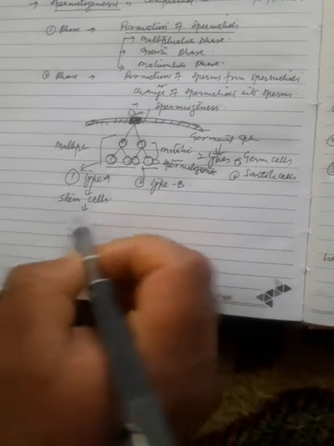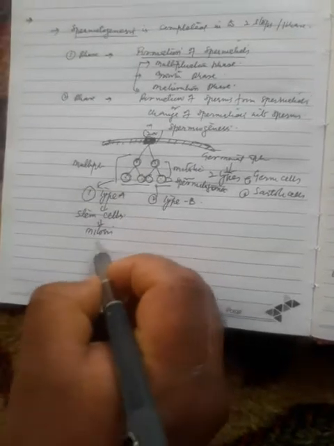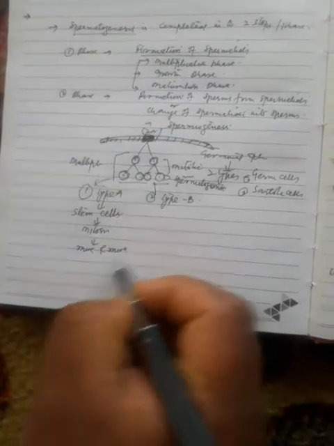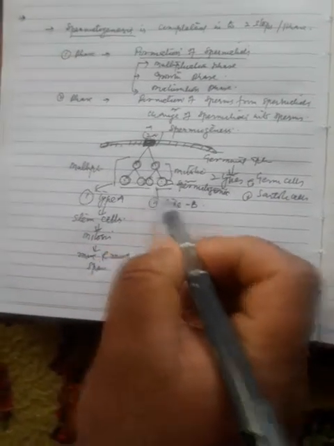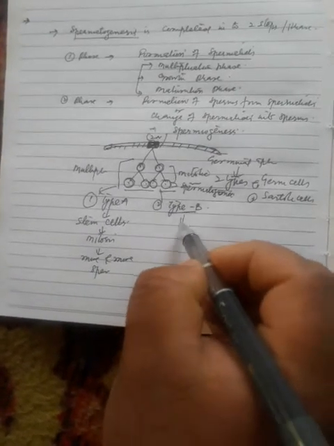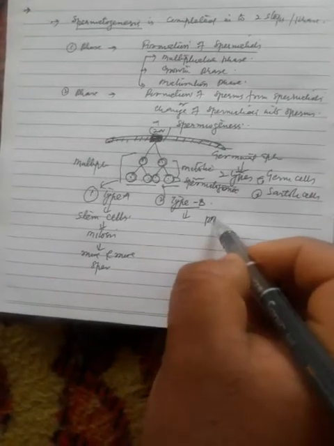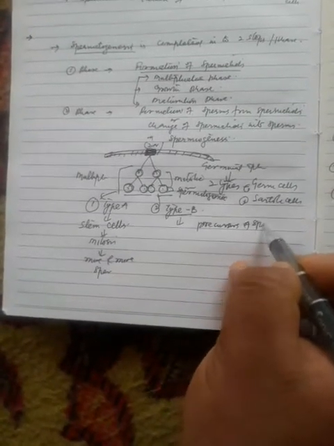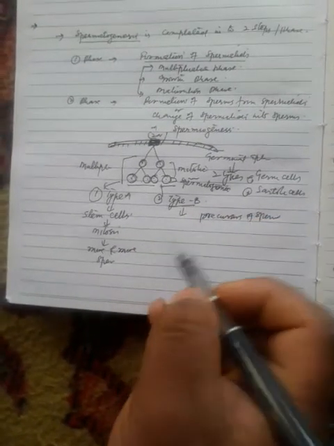That means they divide by mitosis, thereby producing more and more spermatogonia. The remaining 50%, that is the type B spermatogonia, are the precursors of sperms. That means they undergo the other divisions.